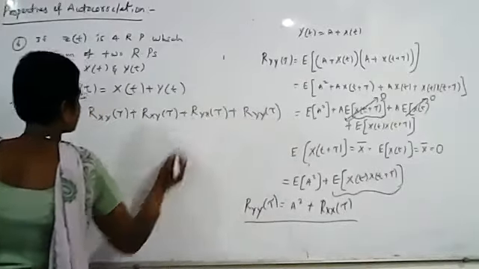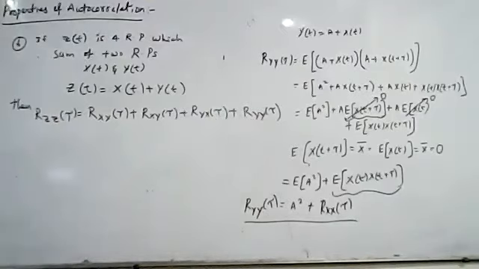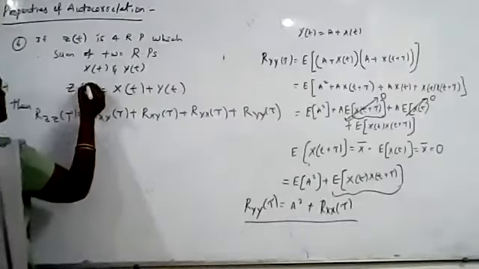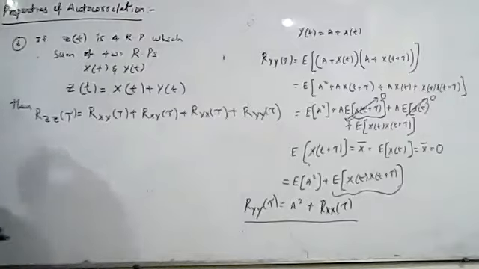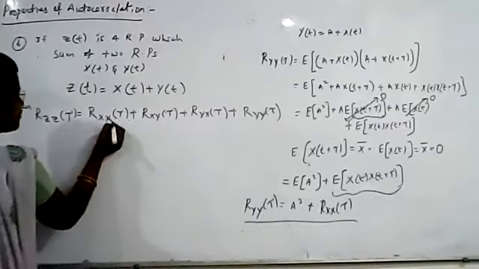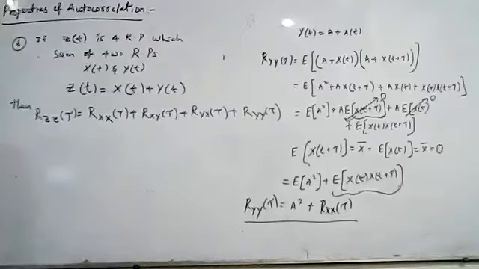So take any random process z of t, which is the sum of two random processes x of t and y of t. Then we have to prove that the autocorrelation function of z, R_z of tau, is equal to R_xx of tau plus R_xy of tau plus R_yx of tau plus R_yy of tau.